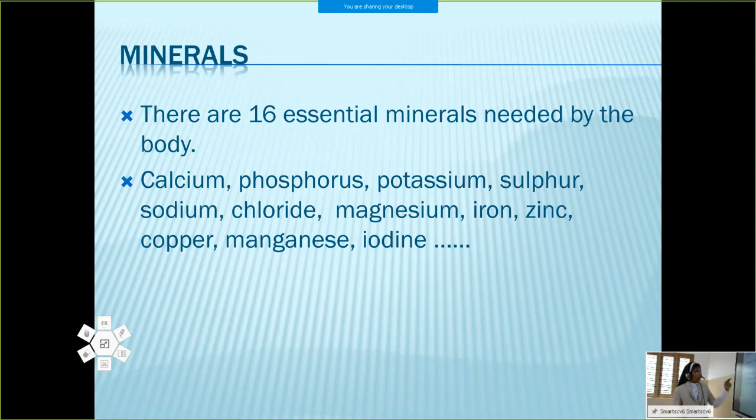Some of the minerals are calcium, phosphorus, potassium, sulfur, sodium, magnesium, iron, zinc, copper, manganese, iodine, etc. Together we need 16 minerals for a healthy body. Got the idea?